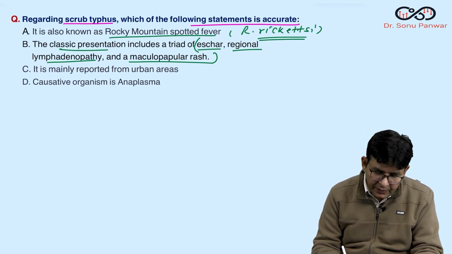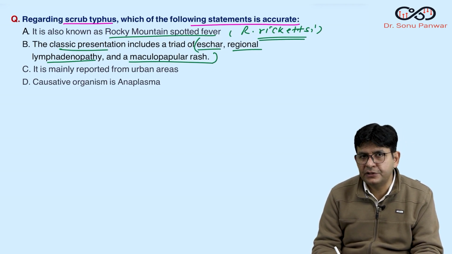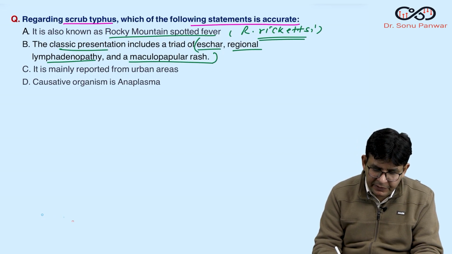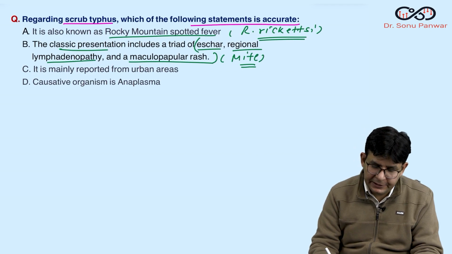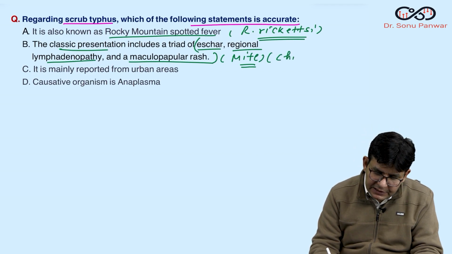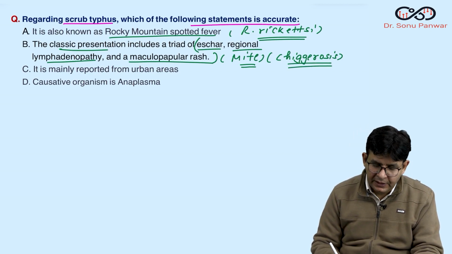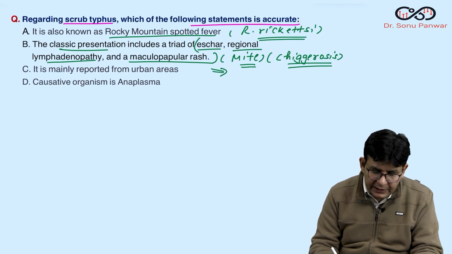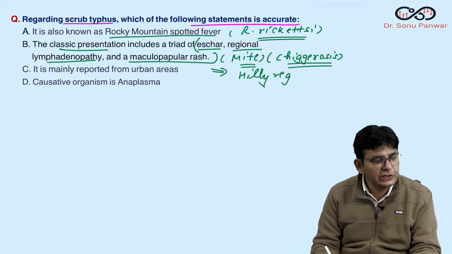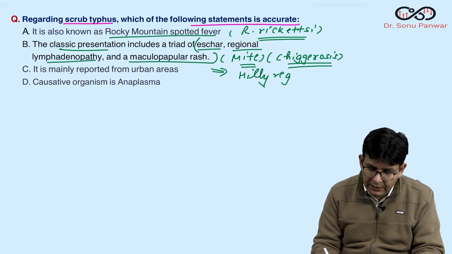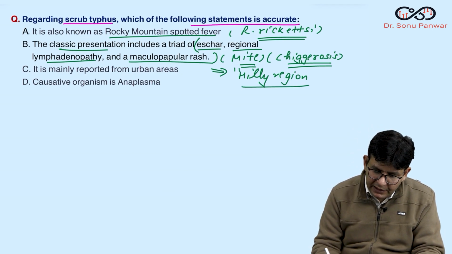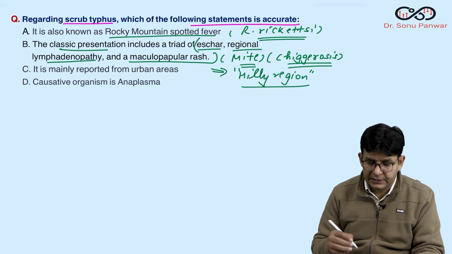Besides that, scrub typhus is transmitted by what? Trombiculid mite. It is transmitted by the mite, and the larval form of this is termed chigger. That's why the disease name also comes out to be chiggerosis. Remember this. It is common in hilly regions, and in hilly regions this organism produces the disease.